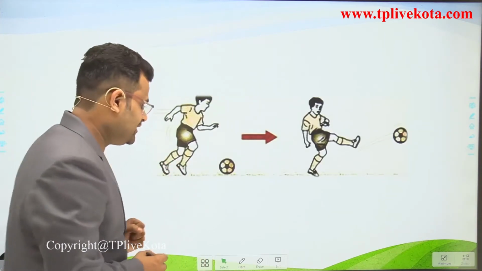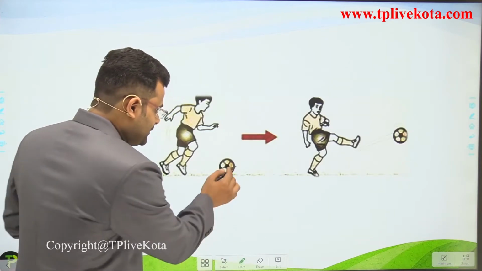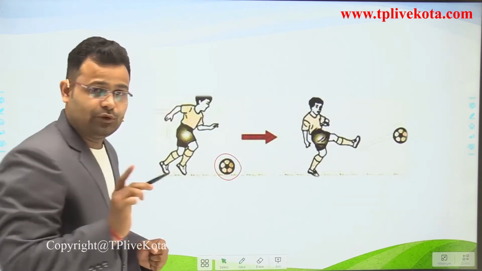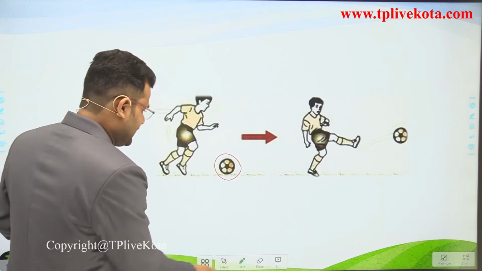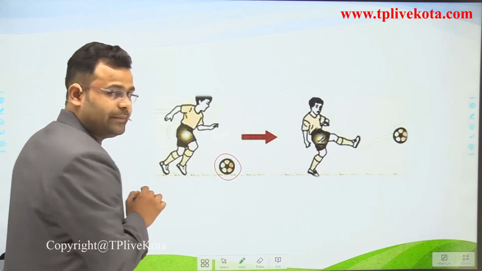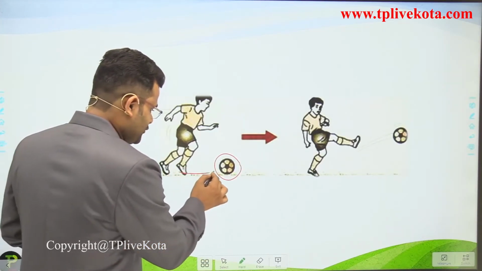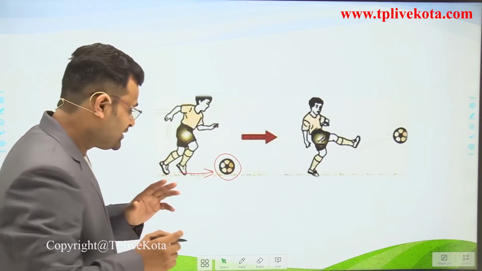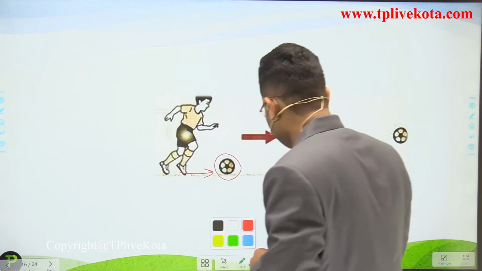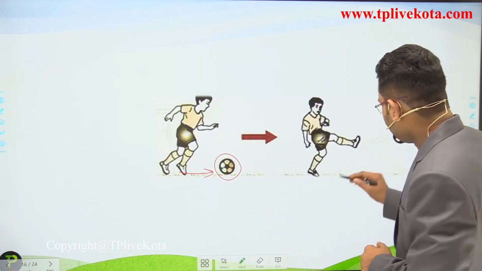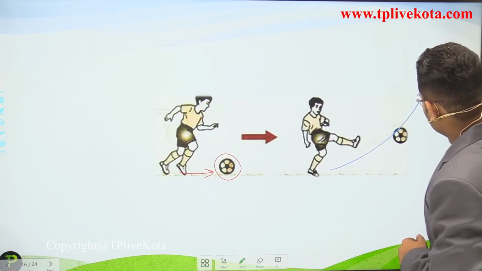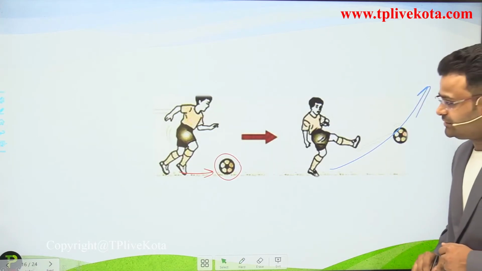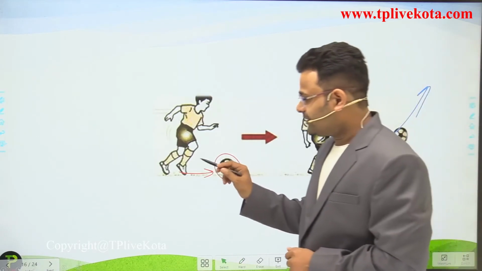In this diagram, dear student, what happened? The ball is at rest. After some time, the boy comes and applies some force on this ball. Then what happened? The ball will be moved in this direction by applying the kick.